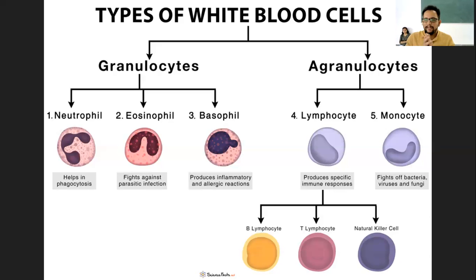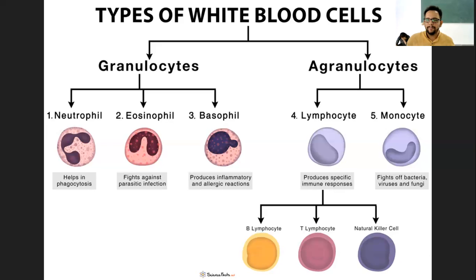Similarly, these white blood cells will also create a pseudopod-like structure around the bacteria or virus, which will be taken inside. Lysosomes will be released, and they break down the proteins or particles of the virus and bacteria, so they are completely broken down. That way the virus and bacteria will be killed, and that process is called phagocytosis.